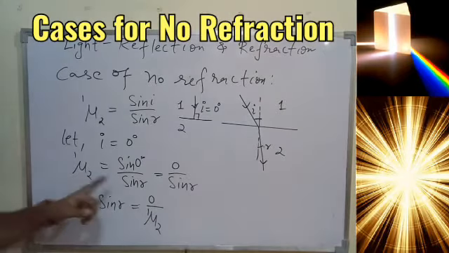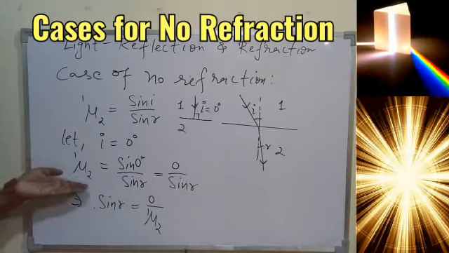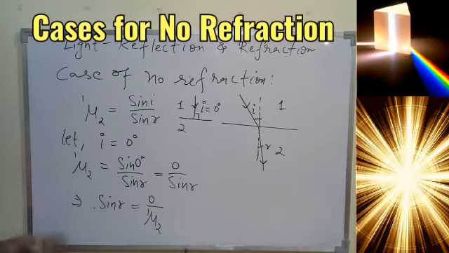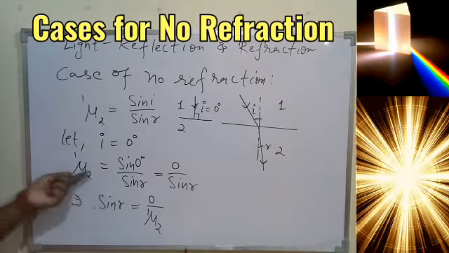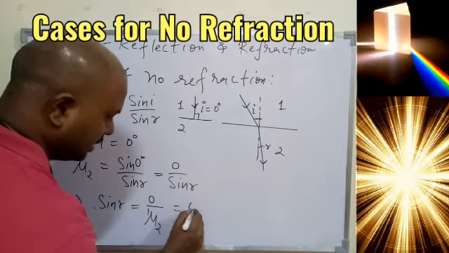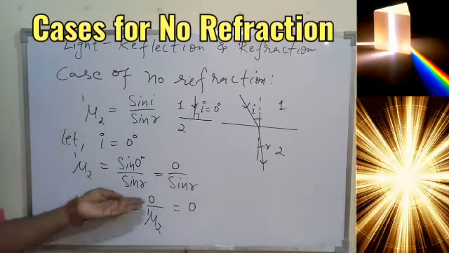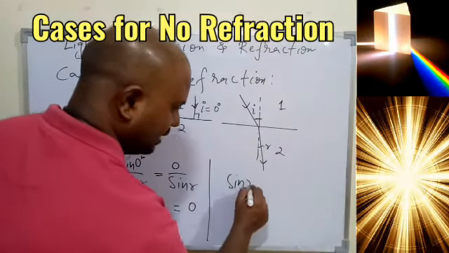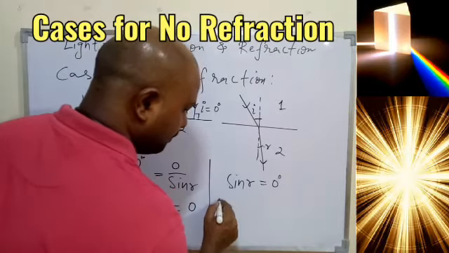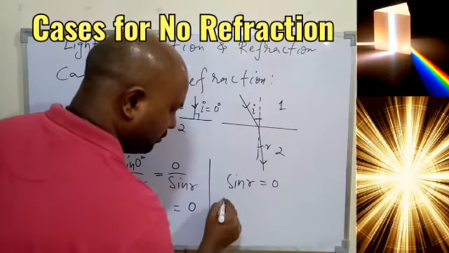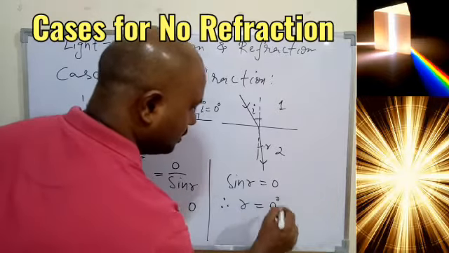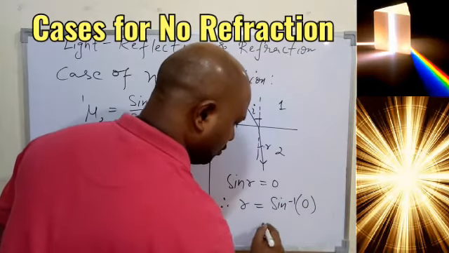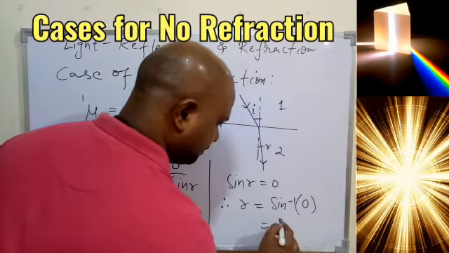If you do the cross multiplication, sine R will come to this side. So what we are getting now? 0 only. If you divide 0 by any number, you get 0. What does it mean? Sine R is equal to 0. Therefore we know R will be nothing but 0 degree. If you don't know, sine inverse of 0 will be 0 degree only.